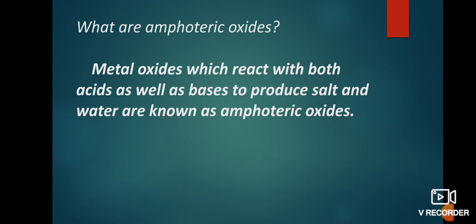Next concept is, what are amphoteric oxides? Metal oxides which react with both acids as well as bases to produce salt and water are known as amphoteric oxides. You know how metal oxides form: when metal reacts with oxygen, it forms metal oxides. These metal oxides which react with both acids and bases to produce salt and water are what we call amphoteric oxides.